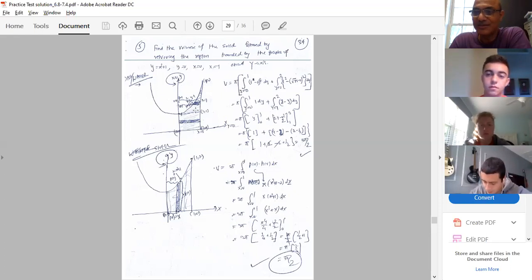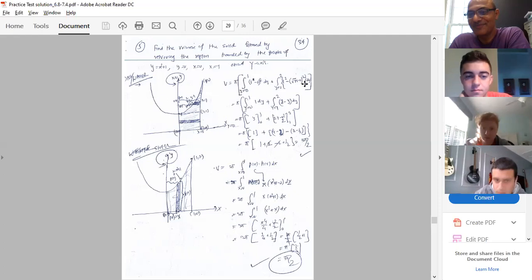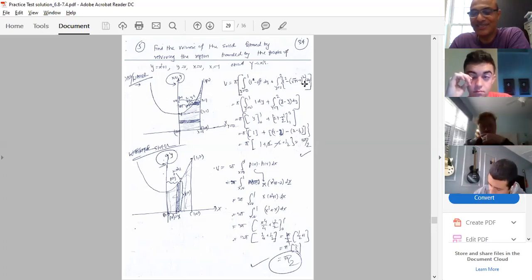Am I right? Yes, sir. Good. So first of all, the volume V: first part disk, second part washer. That's why I told you yesterday, please be ready with your calculator. If you need some time, a 5 minute break, I don't mind, and grab your calculator after this example, but please wait for some time.